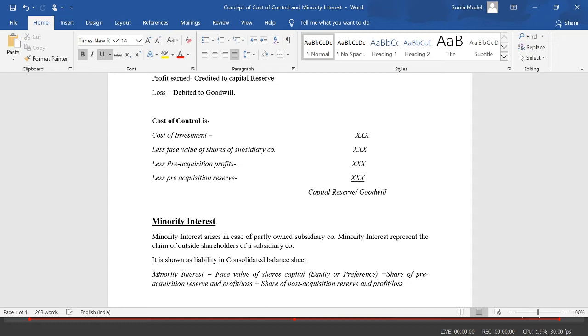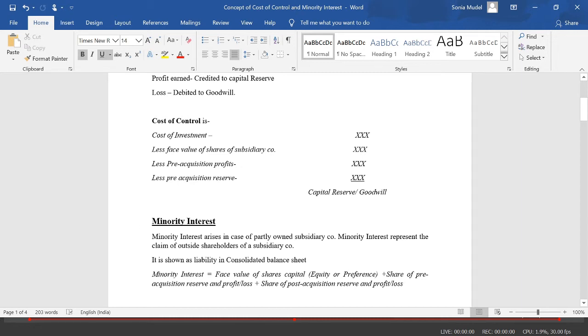The holding company acquires more than 50% but less than 100% of shares. The remaining shares of the subsidiary company are held by outsiders. These outsiders are known as minority shareholders, and their share in the share capital, profit and reserves is known as minority interest.